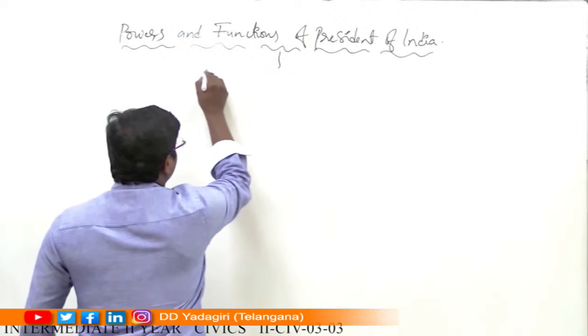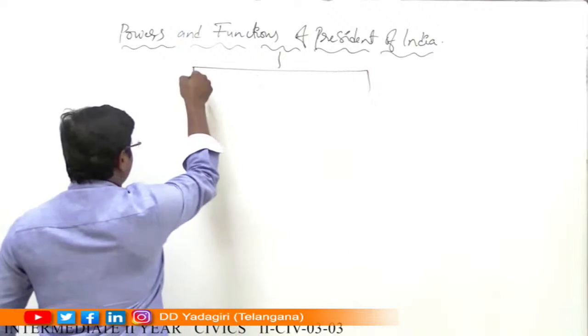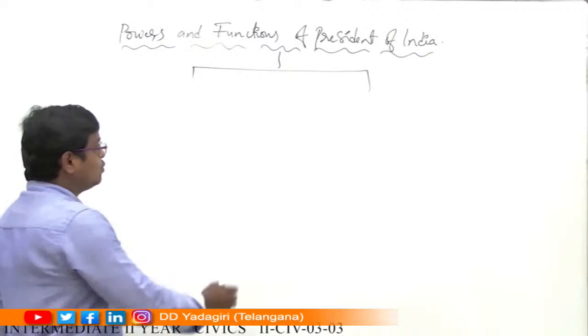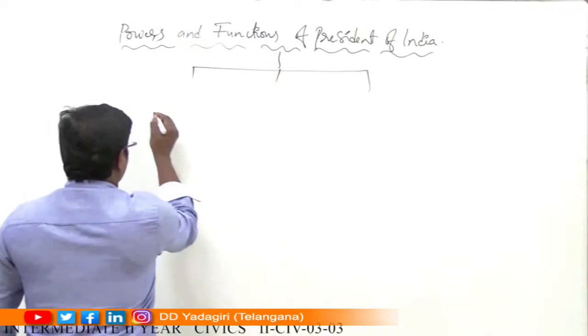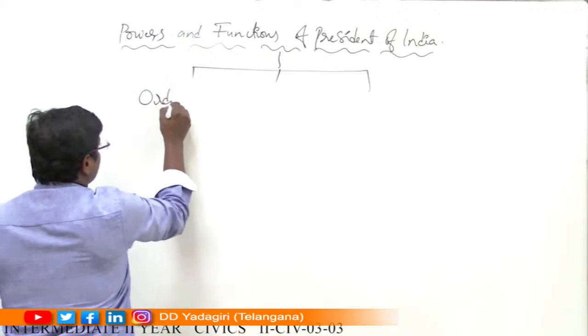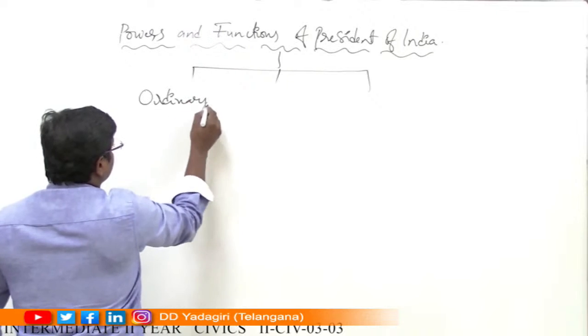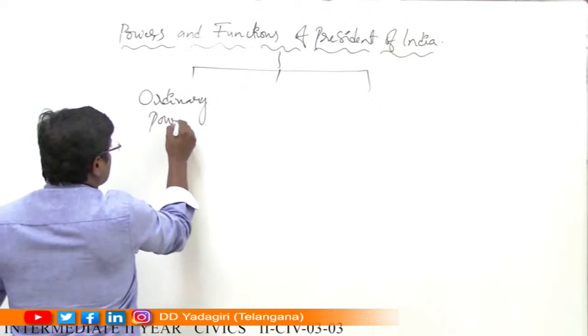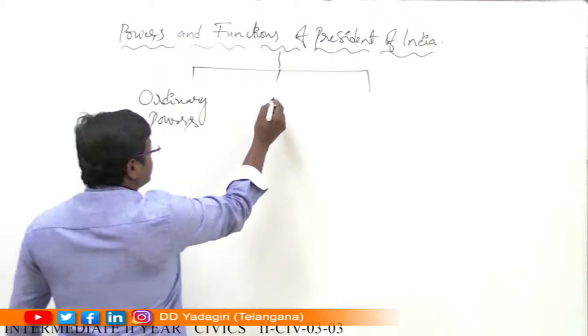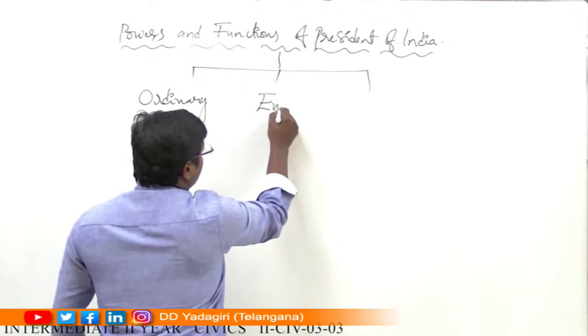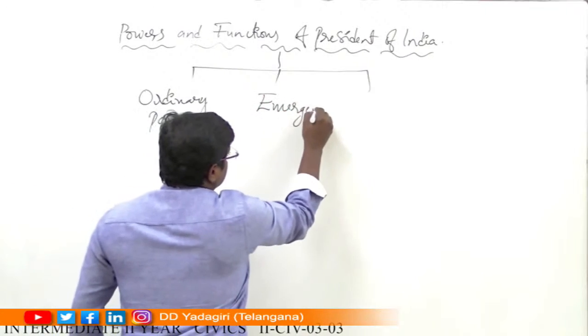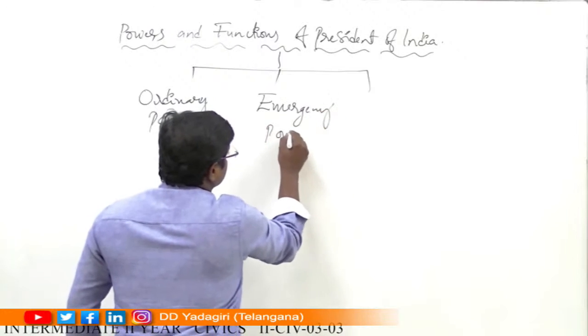Here, the entire powers and functions of the President of India are classified into three different categories. One is ordinary powers. The second one is emergency powers.